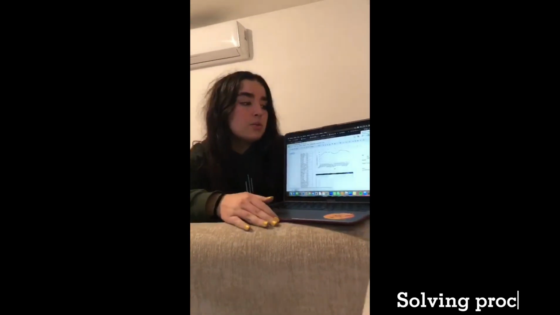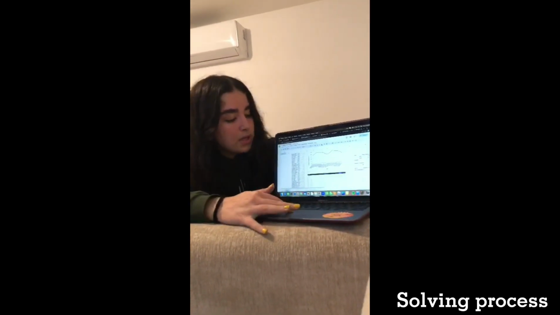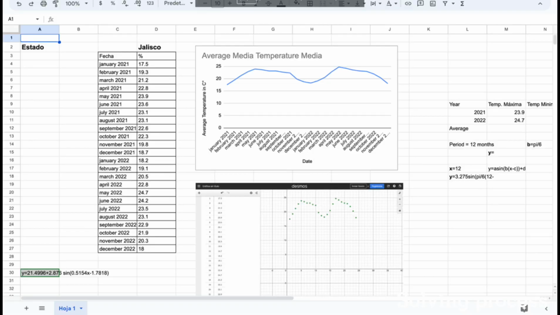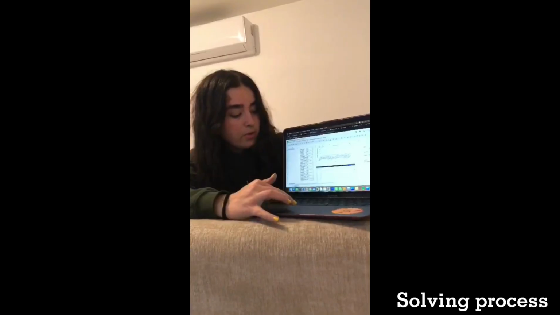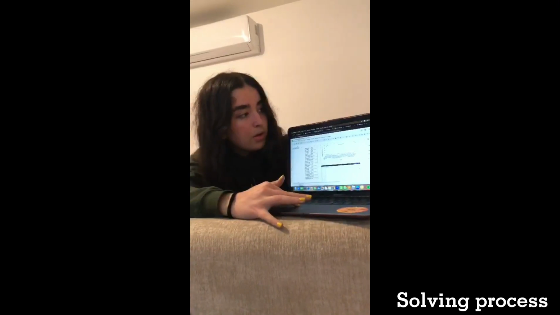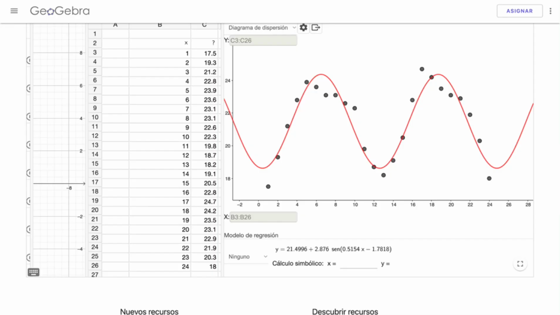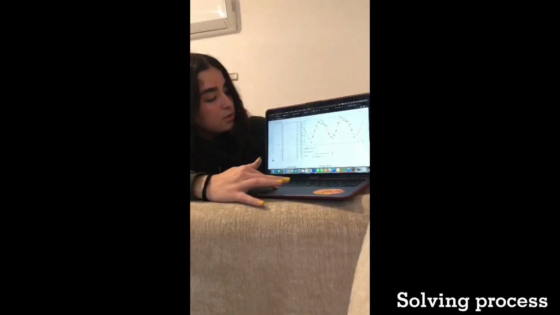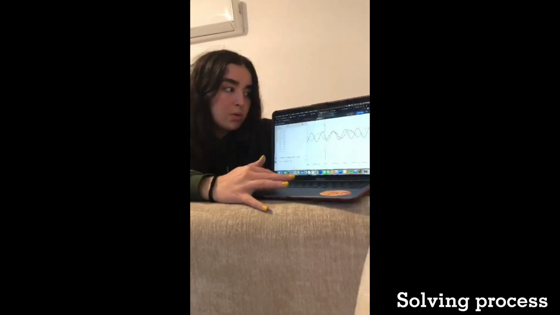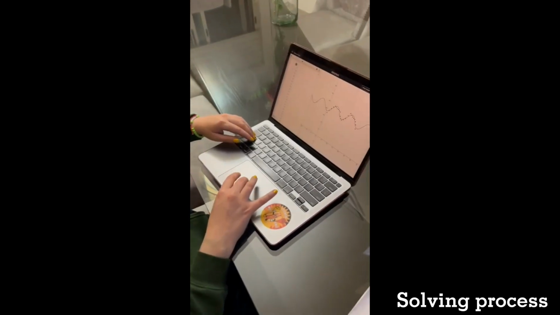For our key activity, we chose the state of Jalisco. First, we captured all the data here in an Excel, as you can see, for the 2 years. Then we went to GeoGebra and did the table. Here it gave us an equation. With that equation, then we went to Desmos and graphed it.